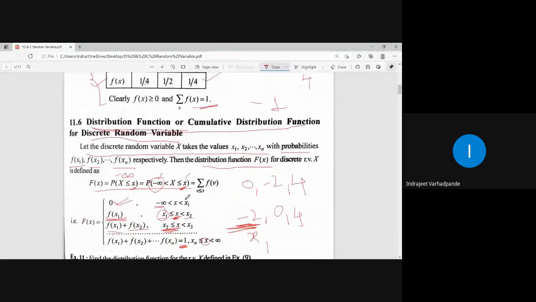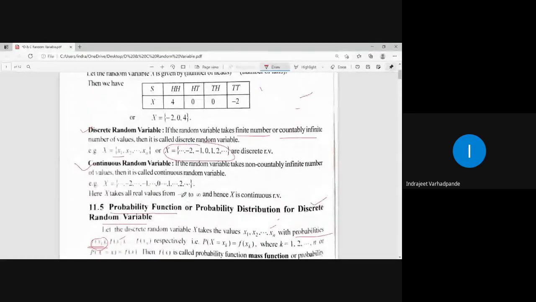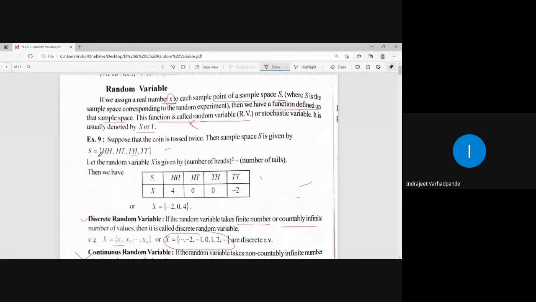So this is one of the examples. Now, just in a nutshell, I have taken the example of a coin which is tossed twice. We wrote the sample space S, and all possible outcomes are HH, HT, TH, TT. We define a particular function or a rule. What is that rule? Number of heads square minus number of tails.